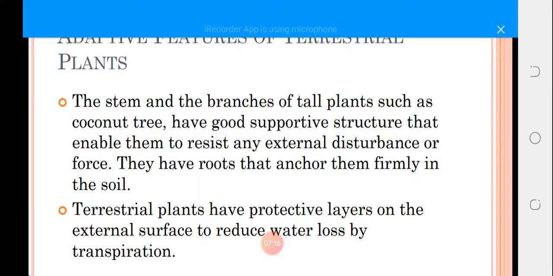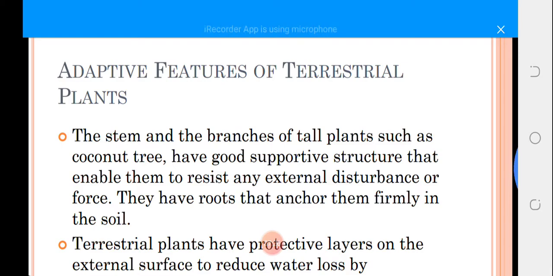These adaptive features are just telling us what you can find in an animal that is living on land. That's the simple thing. So it's just like saying these adaptive features of terrestrial plants are telling you what you can find in plants that grow on land. Actually, we have plants that grow in water and we also have plants that grow on land.